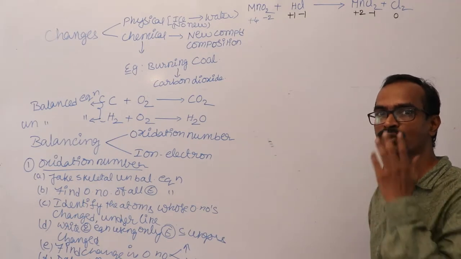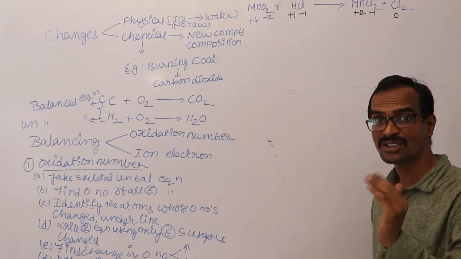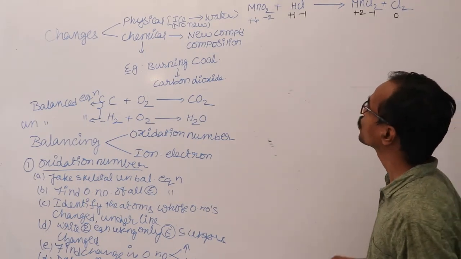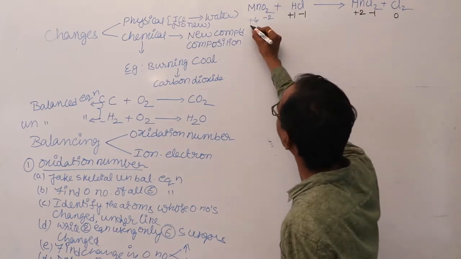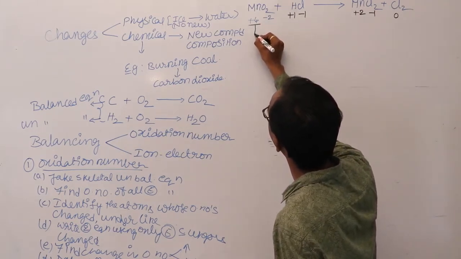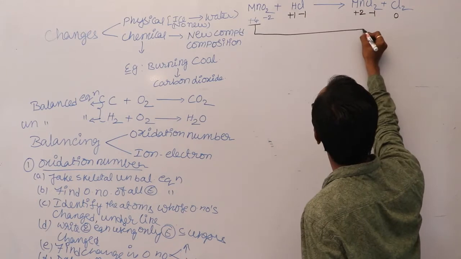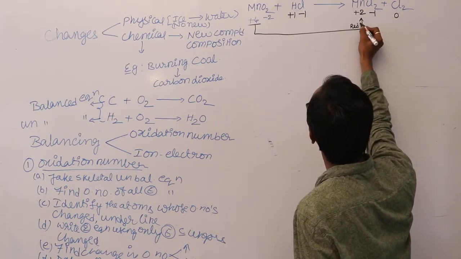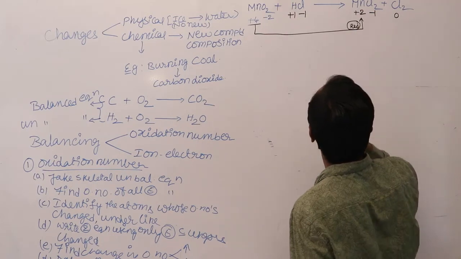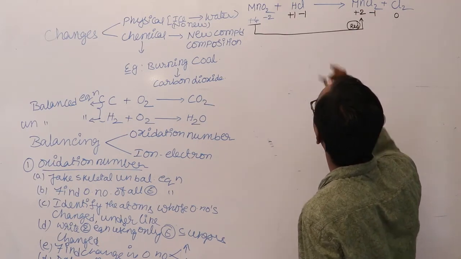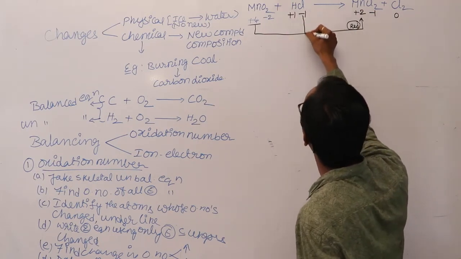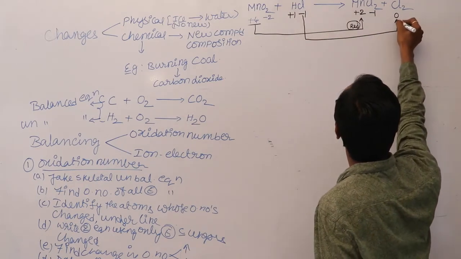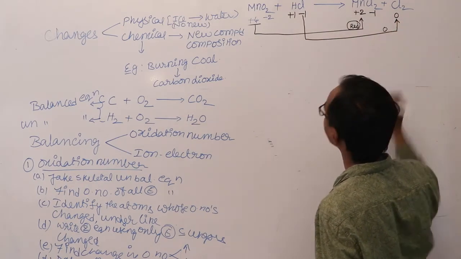Identify the elements whose oxidation numbers are changed and underline them. So here you can say manganese oxidation number is reduced from +4 to +2. That means it is a reduction process. And chlorine oxidation number is increased from -1 to 0. This is an oxidation process.